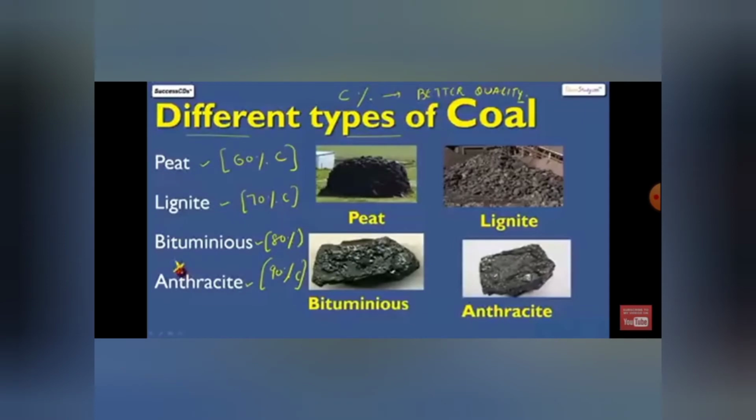So, peat contains a small amount of carbon and is of poor quality, whereas anthracite contains 90%. It is the best quality of coal as well as the most expensive, whereas bituminous is known as the common coal as it contains a medium percentage of carbon. The best quality is anthracite.